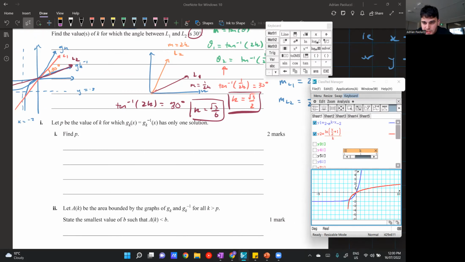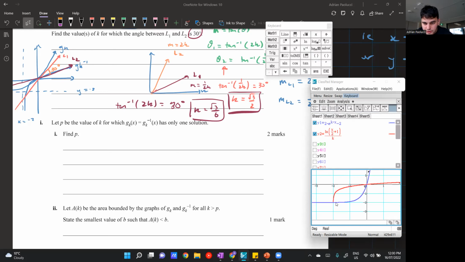I already have two intersections here, and when I increase it, I still have two. The reason this cuts off is because it's asymptotic, so the graph doesn't have that good resolution, but it will continue down there. So K equals 3, 4, 5, that still has the intersection down there. Again, it just cuts off because the asymptote is getting too close to the other asymptote.